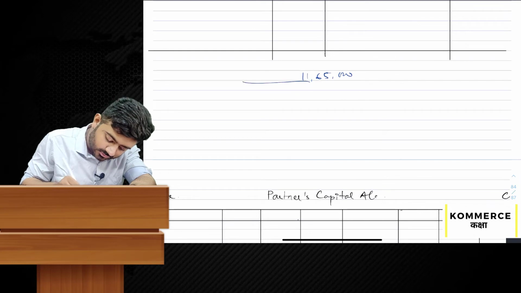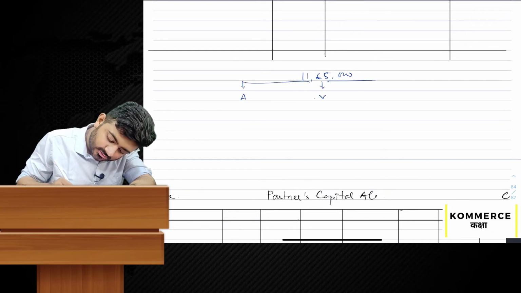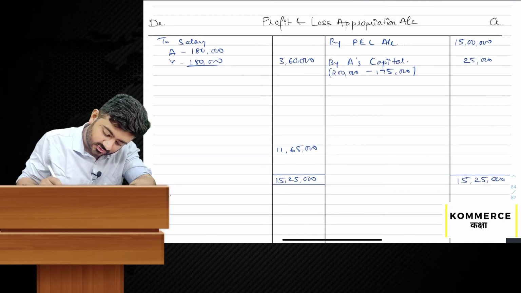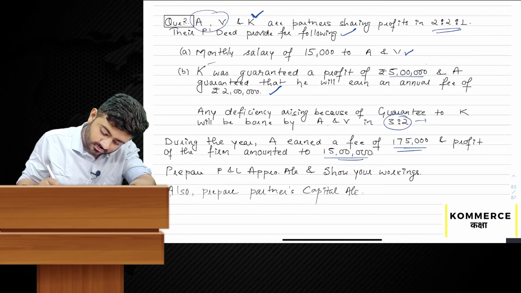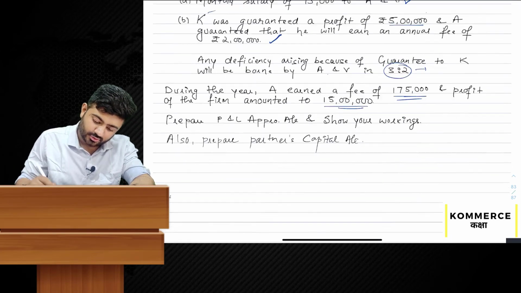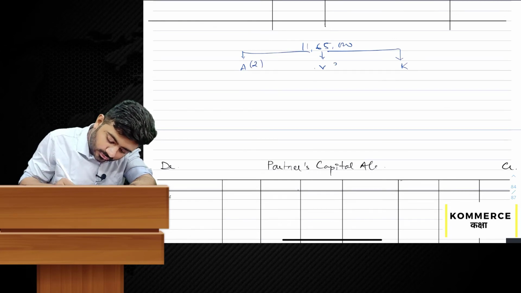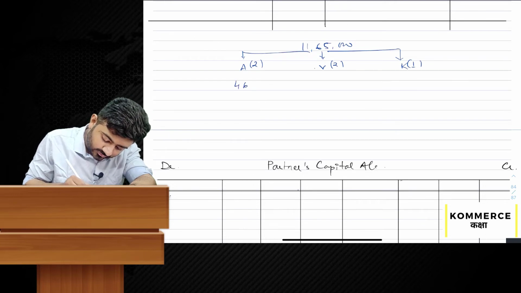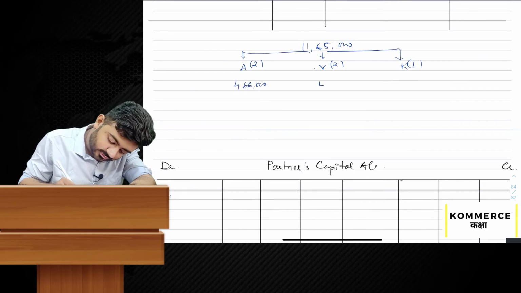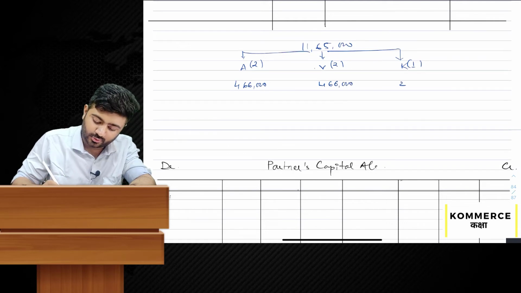11,65,000 to A, V and K in the ratio 2:2:1. That is 466,000, 466,000 and 233,000.